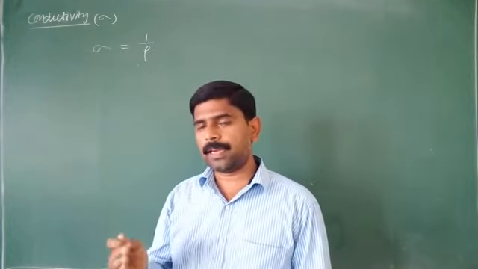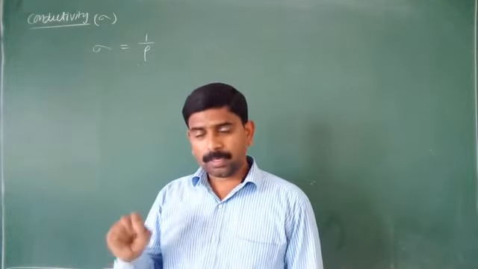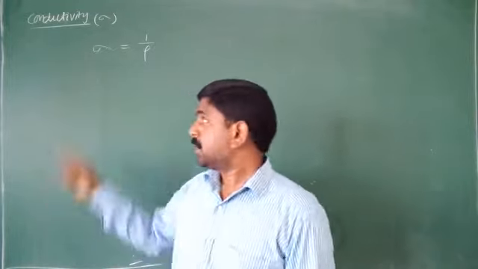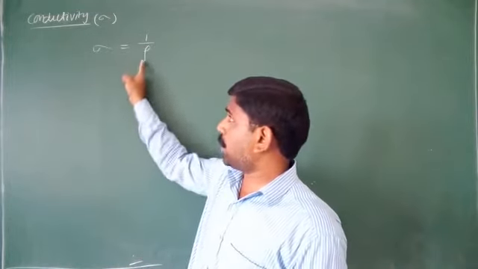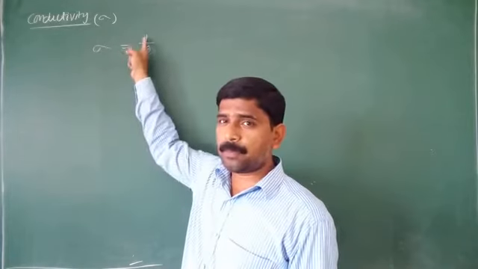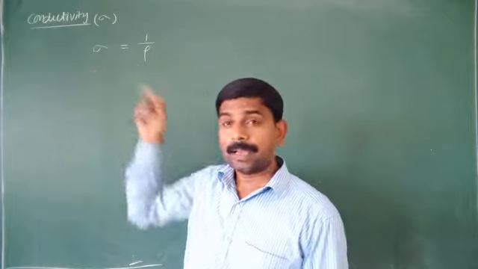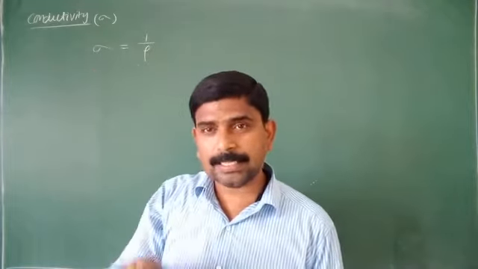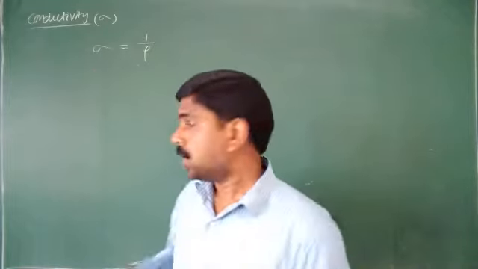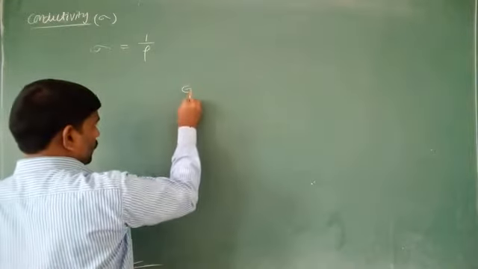Reciprocal of the resistivity we call the conductivity. Reciprocal of the resistance is the conductance. Conductance is denoted with the capital letter G.